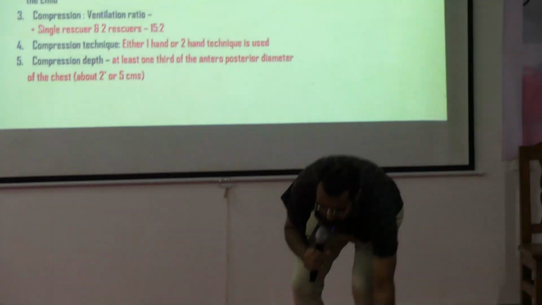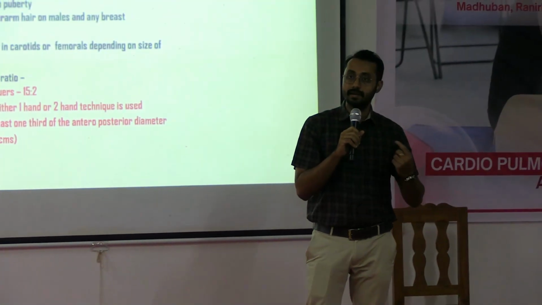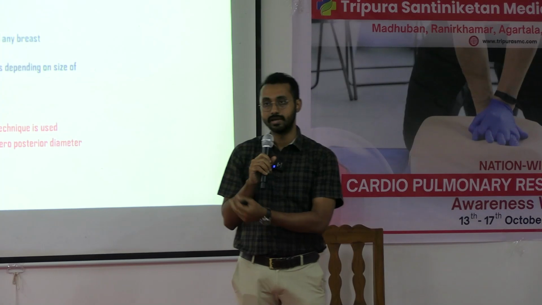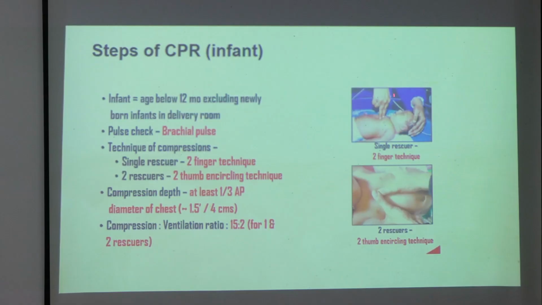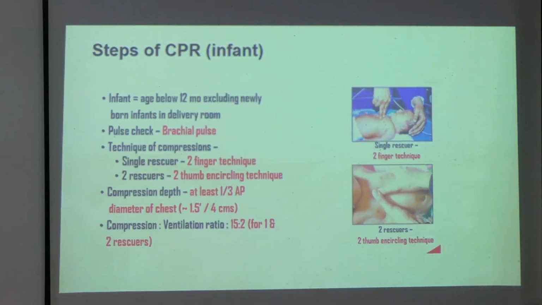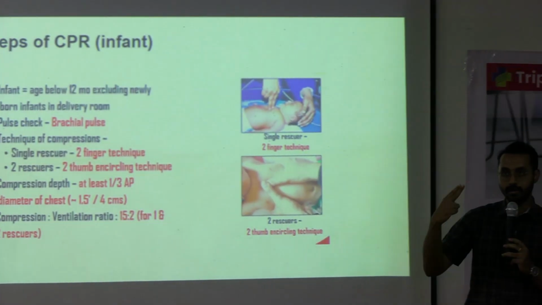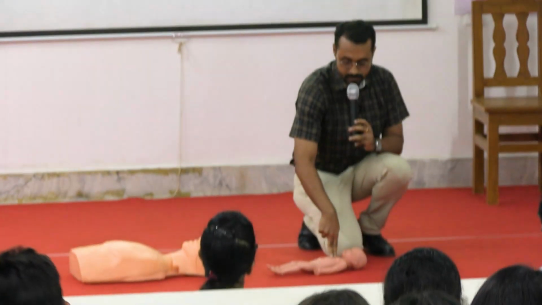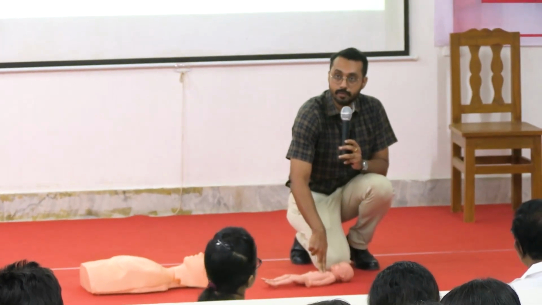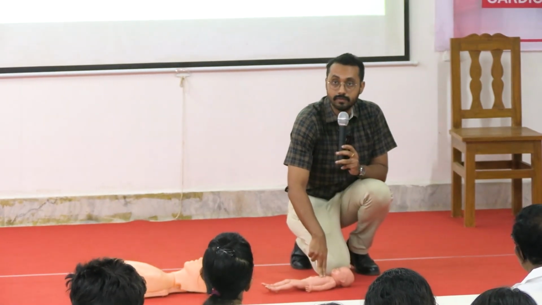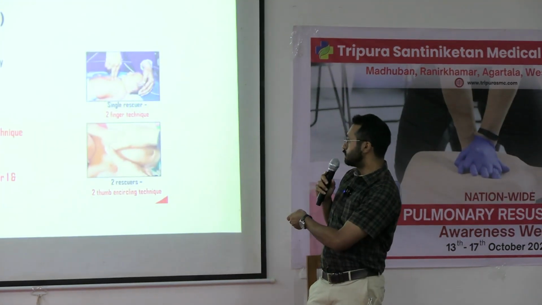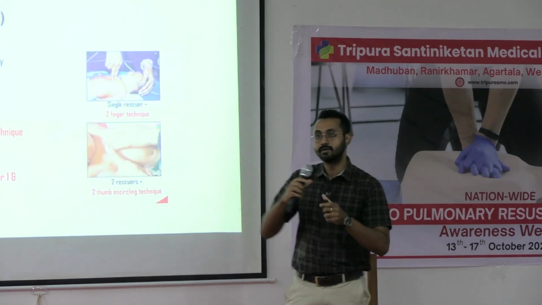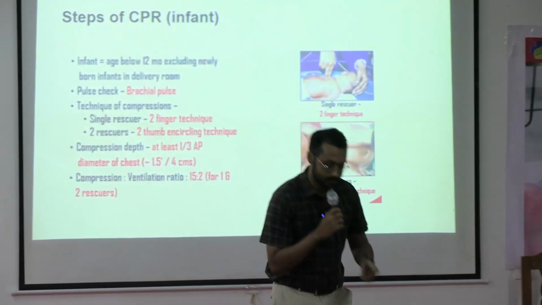We can't use those 2-hand techniques just like adults in pediatrics. Okay, there is high chance of fracture of ribs. So what we do is that this is the way we give compression. If you are only one person, then you use your 2 fingers. Okay, and you can just do like this. Okay, this is about giving compression in small children, very neonates and infants. And this is one option. The second option is you can use your 2 hands and encircle it like this. You can encircle with your 2 thumbs and do like this.